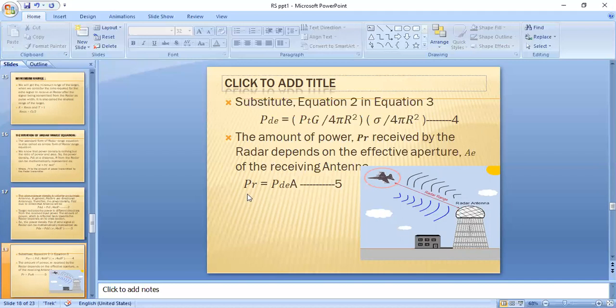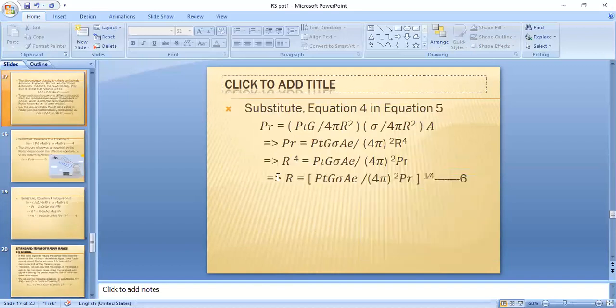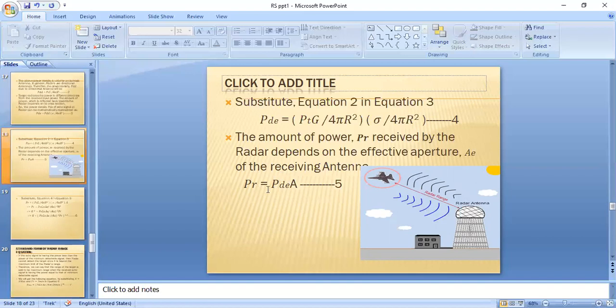The amount of power received by the antenna is known as PR, which is equal to PDE into A, where PDE is the power density of an echo signal and A is the effective aperture of an antenna. This equation is known as the fifth equation.